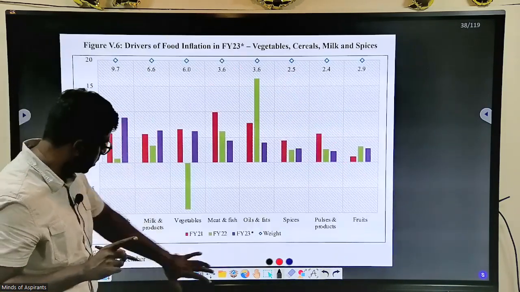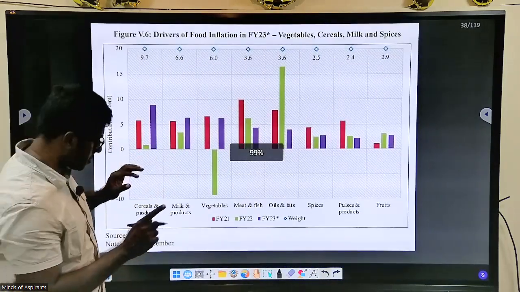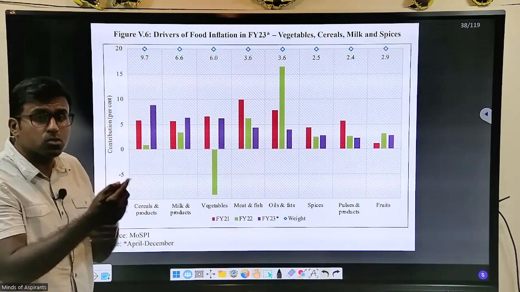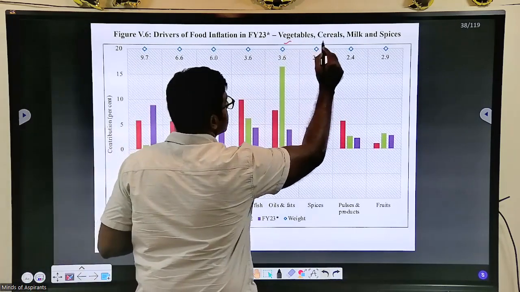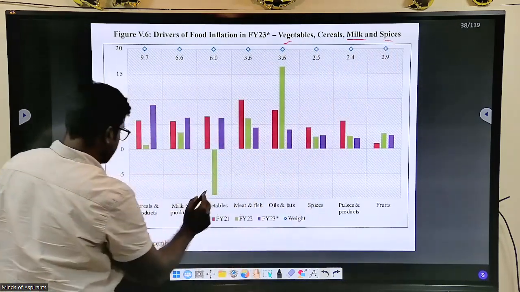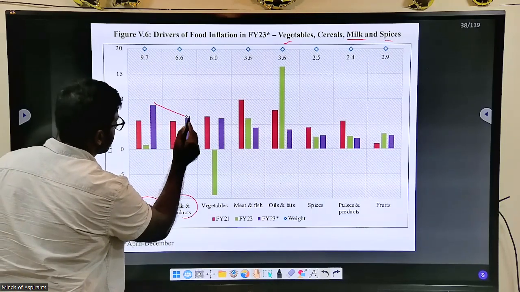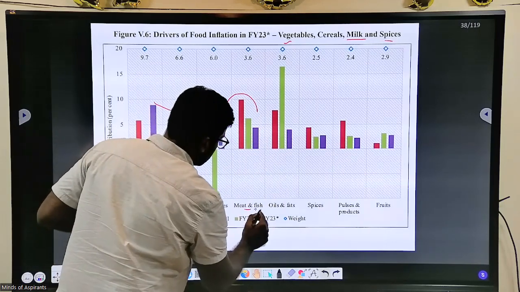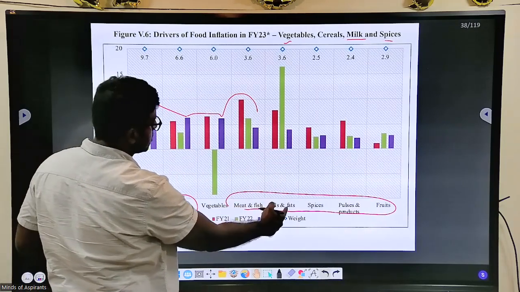See, this is how this map is, and these are components. For example, food inflation is also high post 2020. Vegetables, milk, all these things. Look at this. These are the things which are increasing food inflation. This is actually low. Meat, fish, all this usually, these are the culprits.